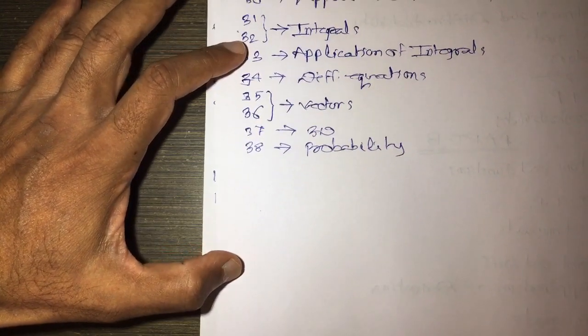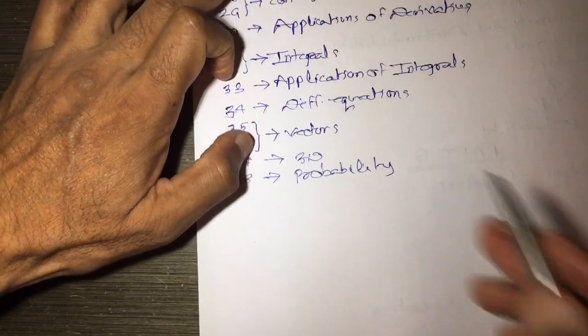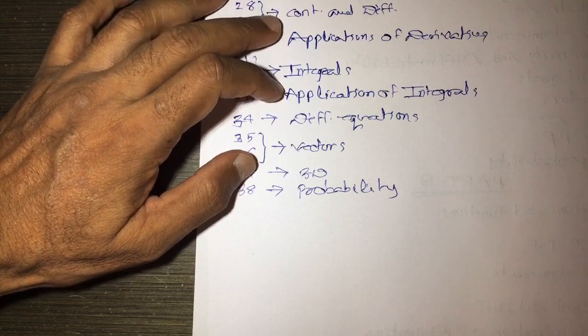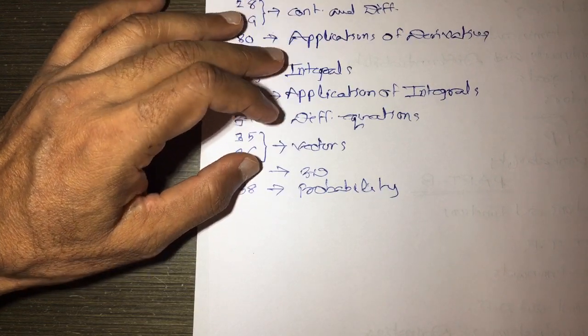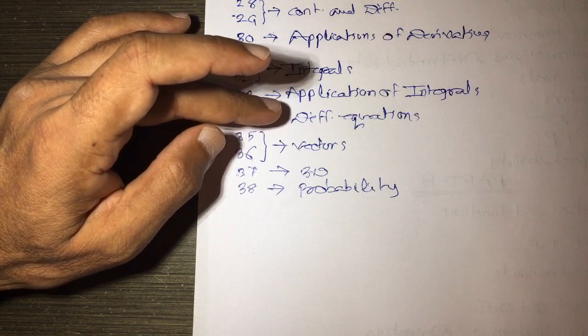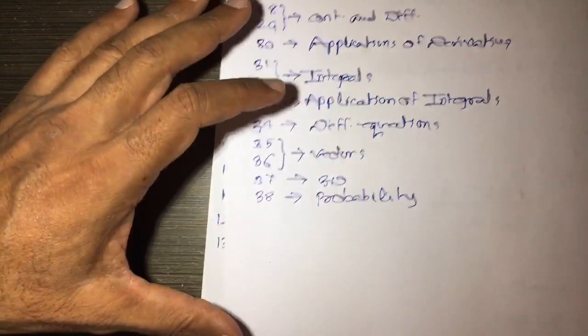So, here in part C, the chapters are relations and functions, inverse trigonometric functions, matrices, continuity and differentiability, application of derivatives, integrals, application of integrals, differential equations, vectors, 3D and probability.